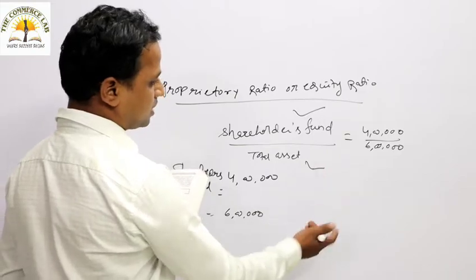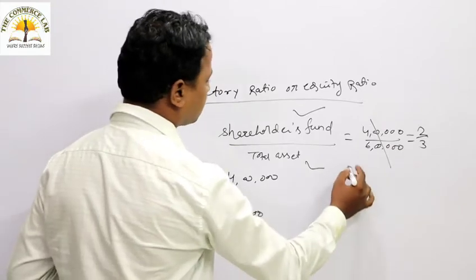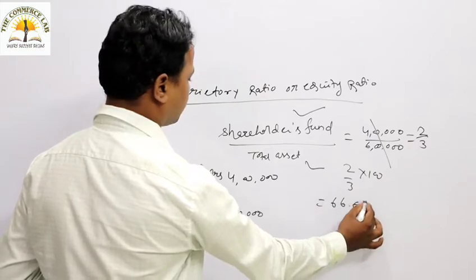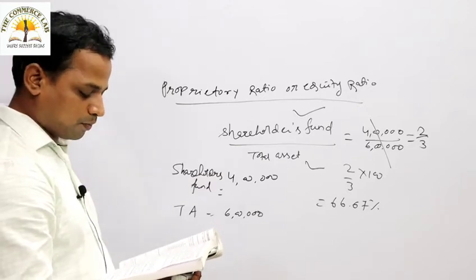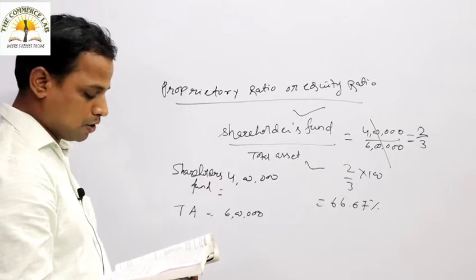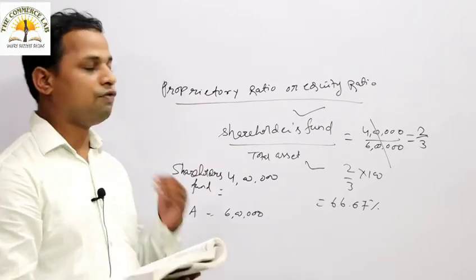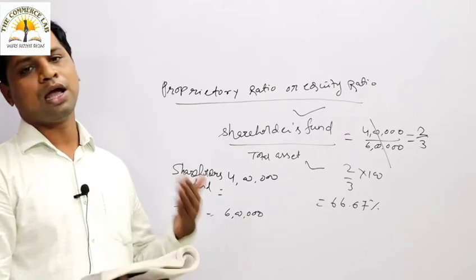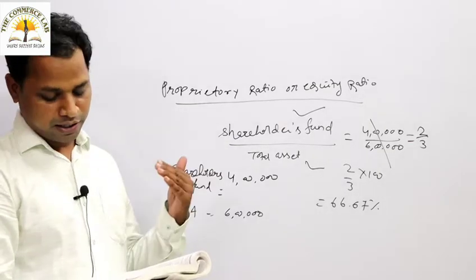So this ratio is 2/3. If you want to express it in percentage also, you can multiply 2/3 by 100, and you can mention it as 66.67%. So what is that? This ratio indicates the extent to which the assets of a company can be lost without affecting the interest of the creditors of the company. Without affecting the long-term creditors. Long-term creditor means the debenture holder or any kind of loans you have taken from a financial institution or the bankers.